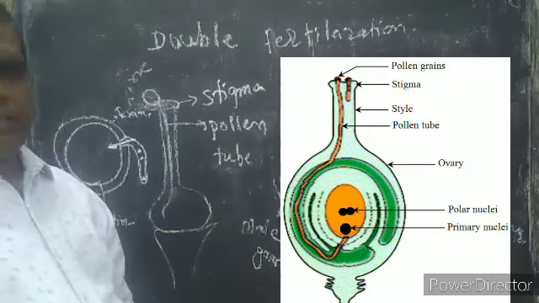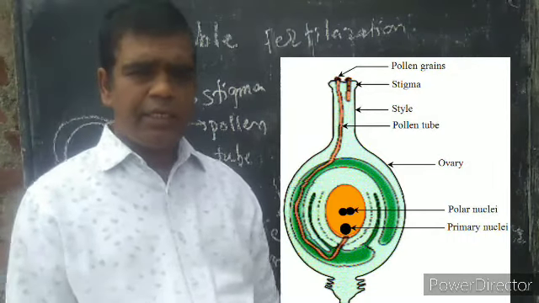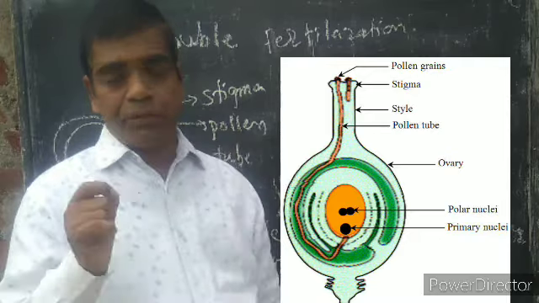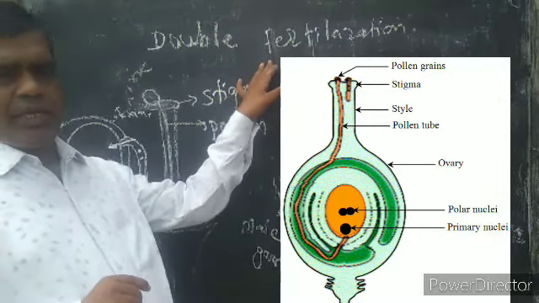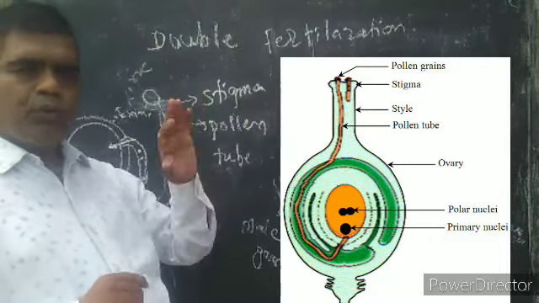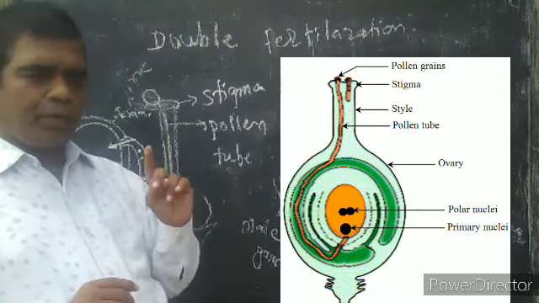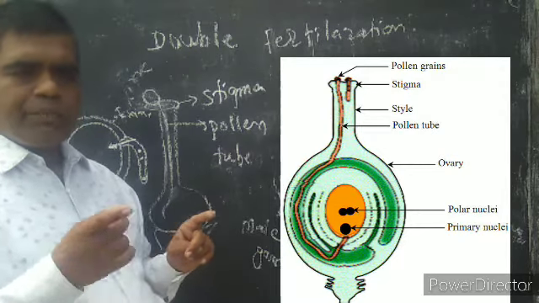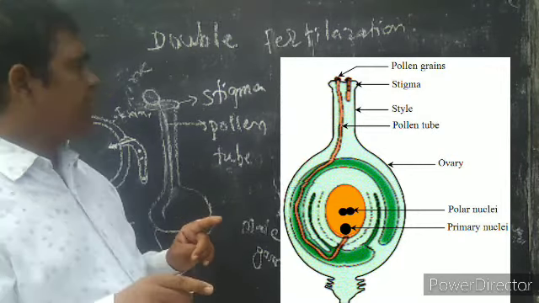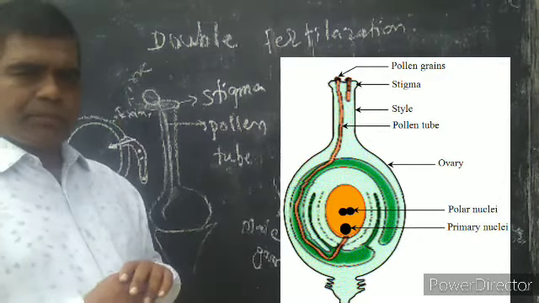Double fertilization. Double fertilization is a characteristic of angiospermic plants. Double fertilization means the fusion of two male gametes from a single pollen grain at two different places in the same ovary.